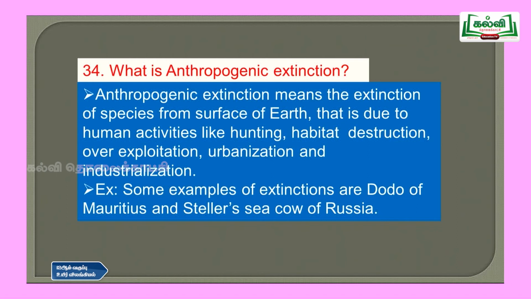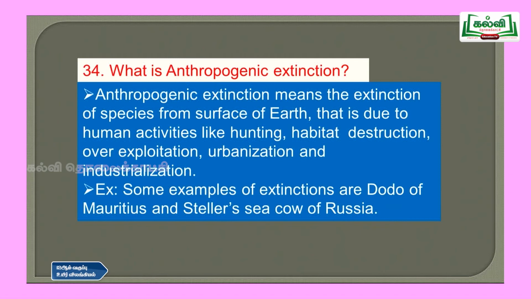So anthropogenic extinction means the extinction of species from the surface of the earth, and it is due to human activities like hunting, habitat destruction, overexploitation, urbanization and industrialization. So these are some of the activities performed by humans which have made organisms go extinct. Examples of that are the dodo of Mauritius and the Steller's sea cow of Russia.